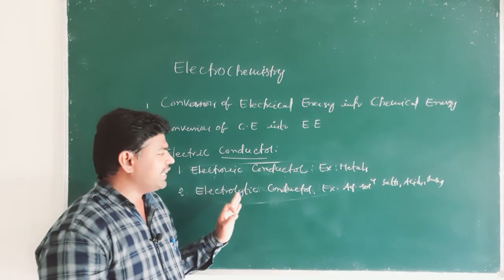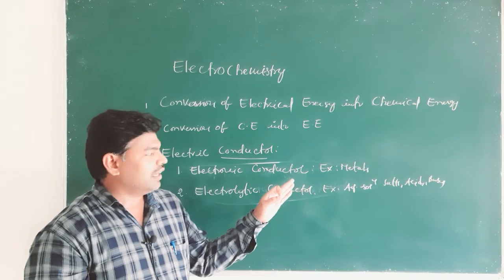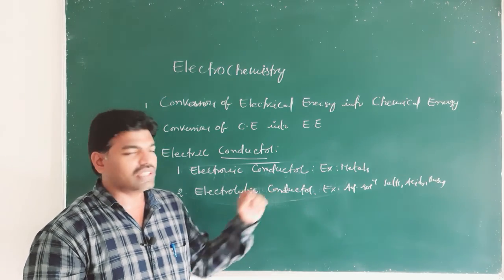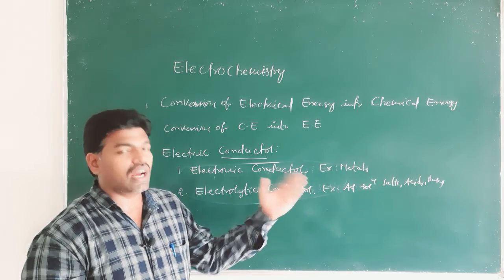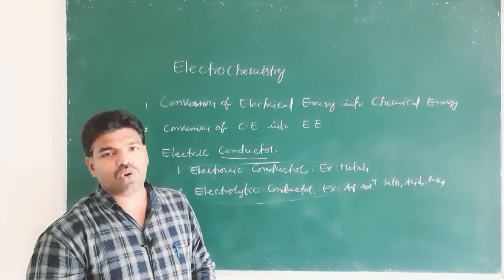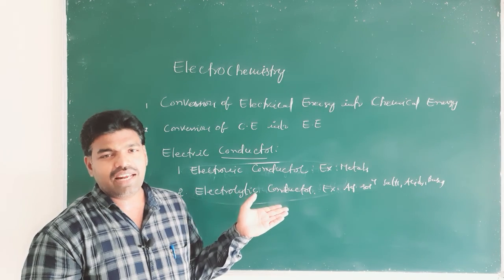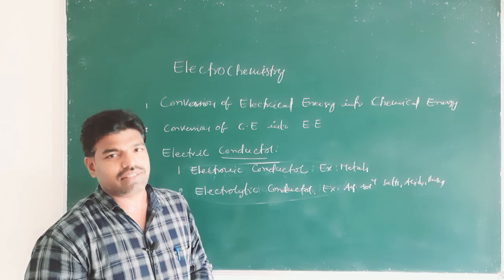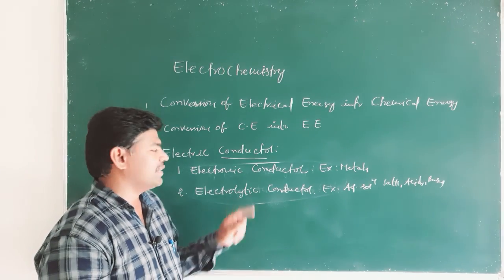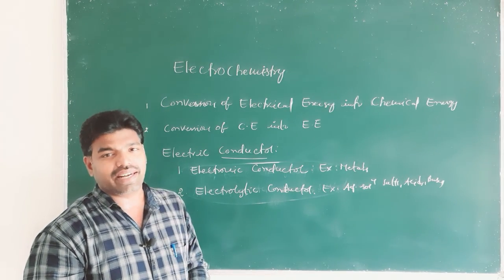For example, if you take a salt solution, sodium chloride solution, it has Na plus ions and Cl minus ions. So current carriers are ions. That's why we call them electrolytic conductors.